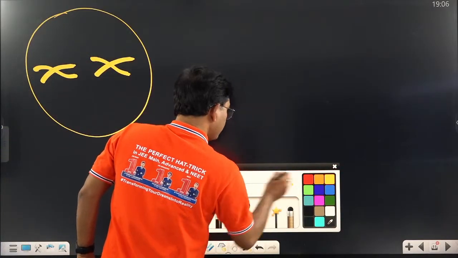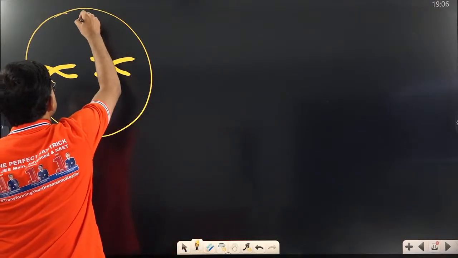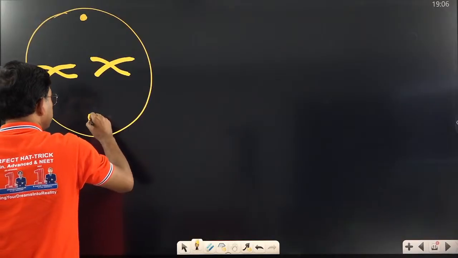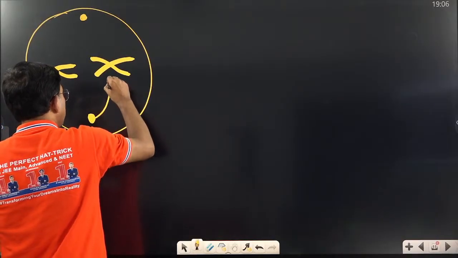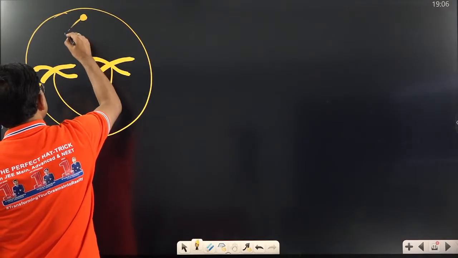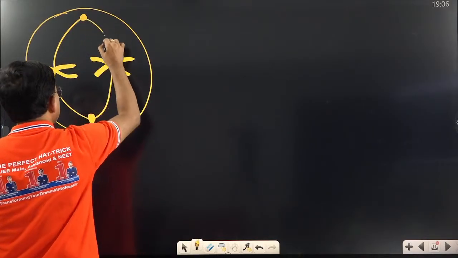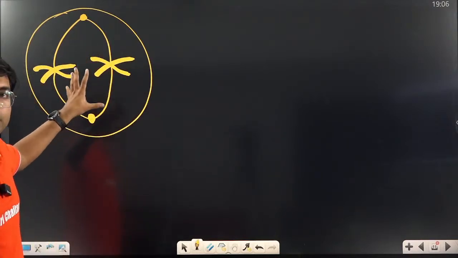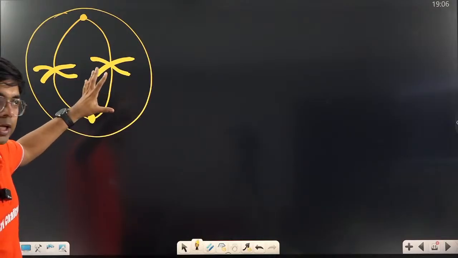Two centrosomes are present on the two poles, right? These are the centrosomes. Now, this is the spindle fiber, spindle fiber, spindle fiber, right? So let us understand this diagram a bit. All of you pay attention here.